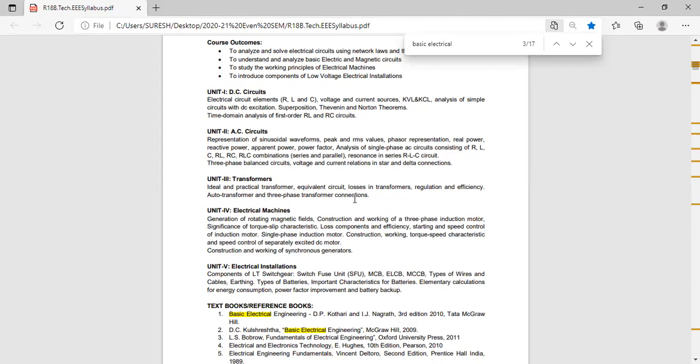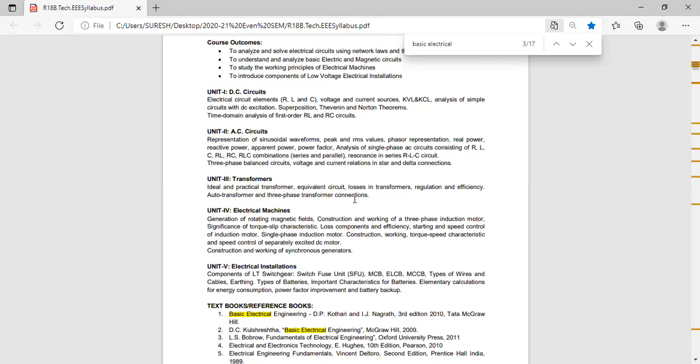6 types are there. First one is star star. Second one is delta delta. Third one, star delta. Fourth one, reverse, delta star. Fifth one, open delta.